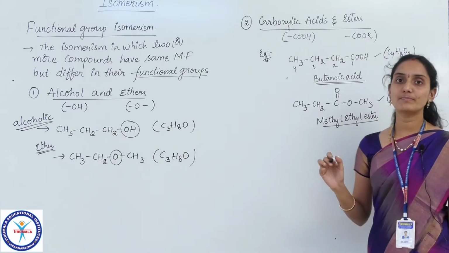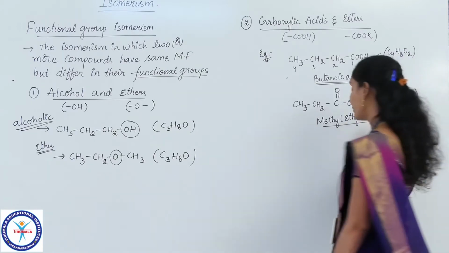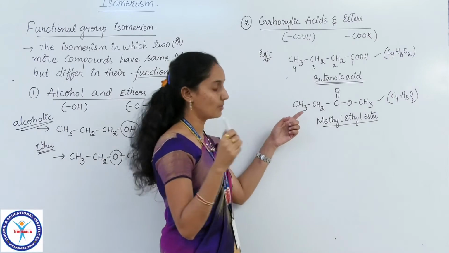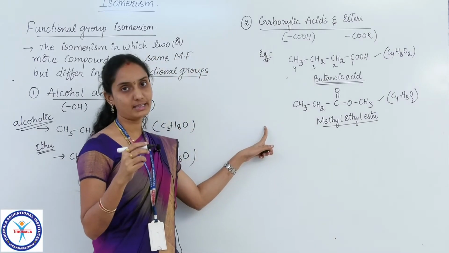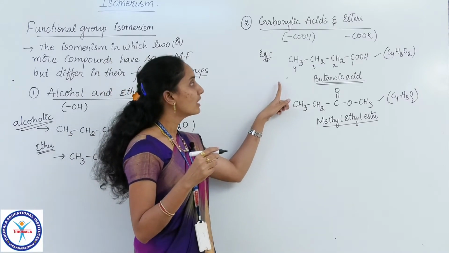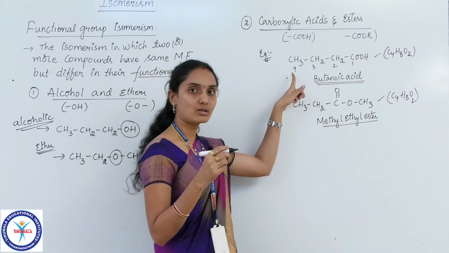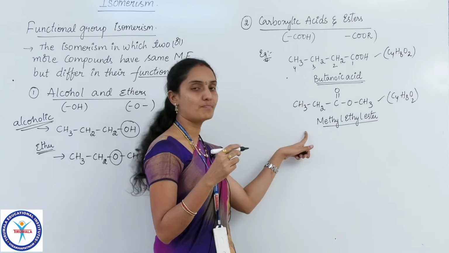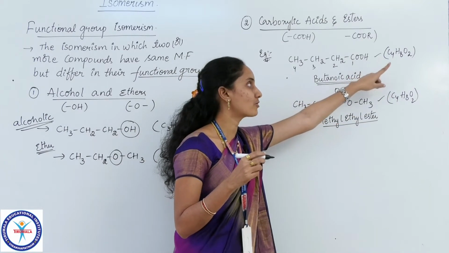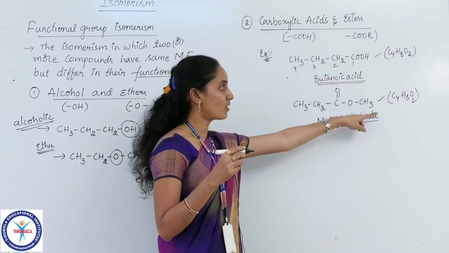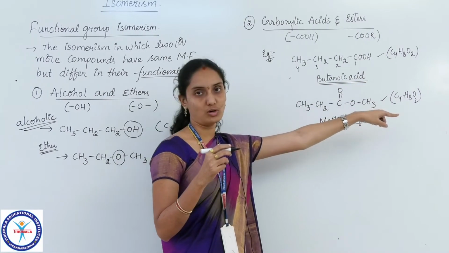Like in alcohols and ethers, here also the carboxylic acid compound and ester compound both have the same molecular formula with 4 carbons, 8 hydrogens and 2 oxygens.